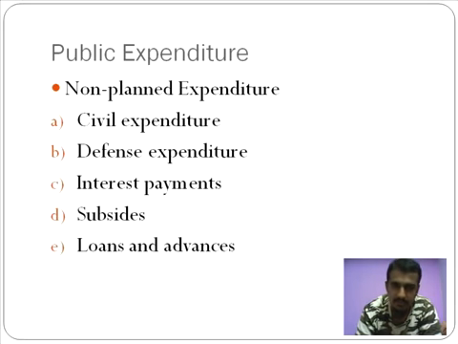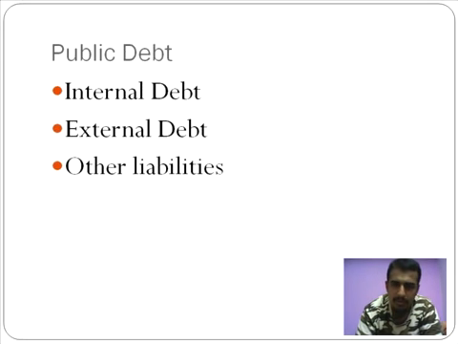Then you have loans and advances. Now, in the recent news, the Maharashtra government again requested funds from the central government because they wanted to upgrade the infrastructure within the state. Mumbai alone is going to get several hundred crores for infrastructure development. Now, this is a case where Government of India didn't really plan this in the budget of 2013. Now Maharashtra government has requested them funds for the sake of development, and hence that gets categorized as a non-planned expenditure.